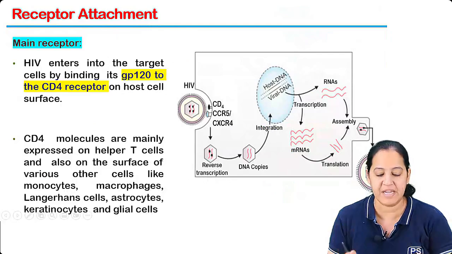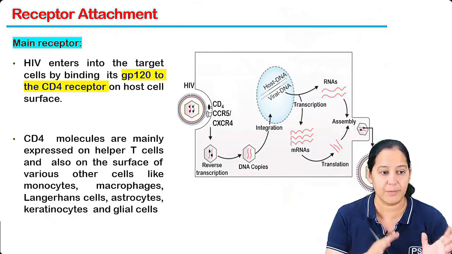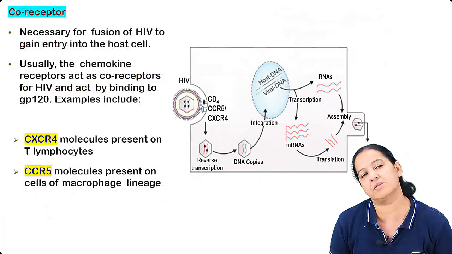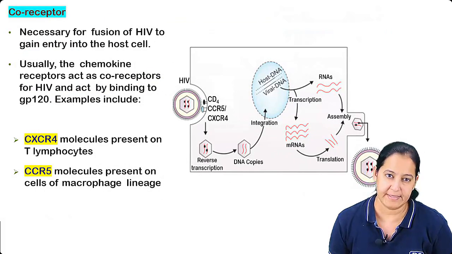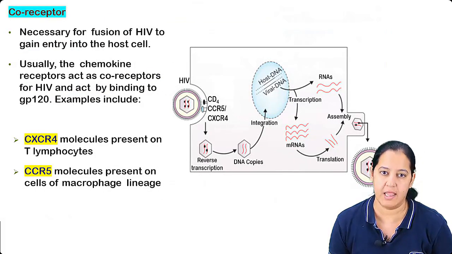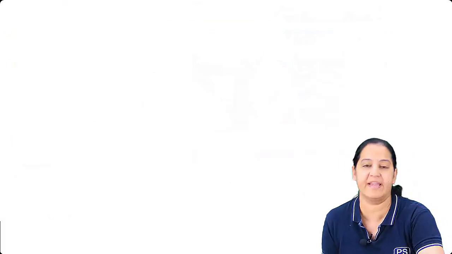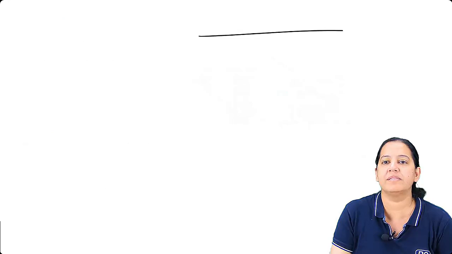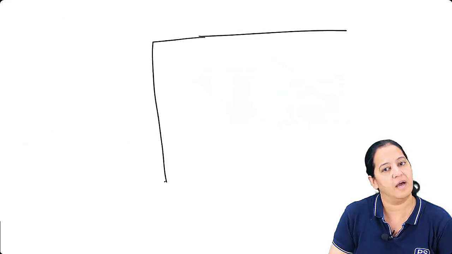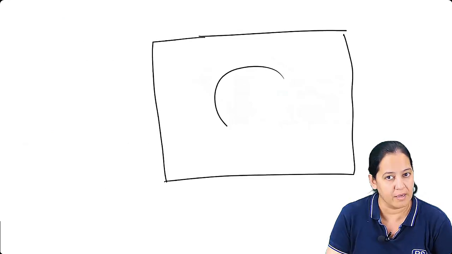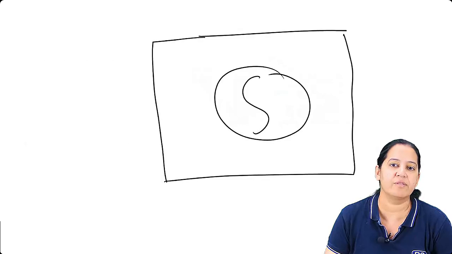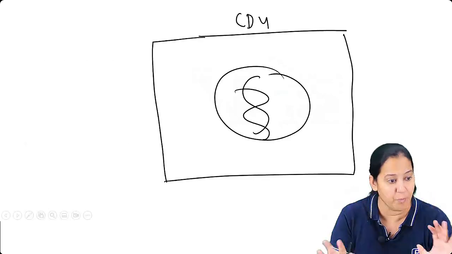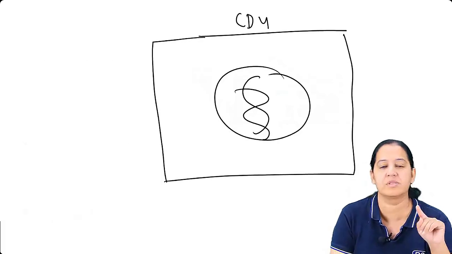Now let me tell you how the virus replicates inside the host cell. I will draw it rather than explaining. Let me draw a human cell, which is a CD4 lymphocyte. So this is the human CD4 lymphocyte having double-stranded DNA. This cell is the CD4 lymphocyte of the human, the host cell of the virus.